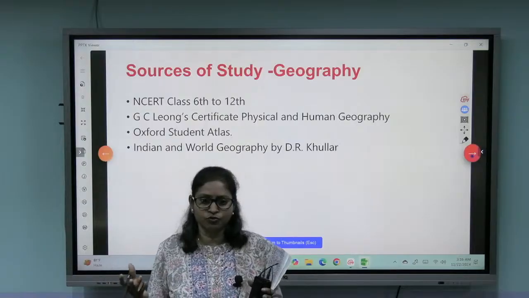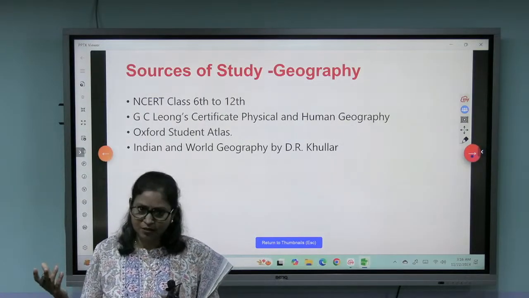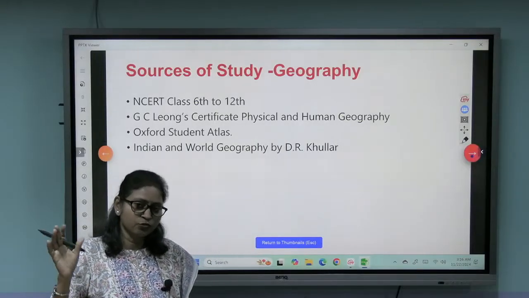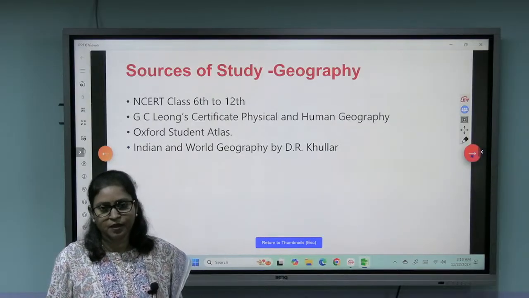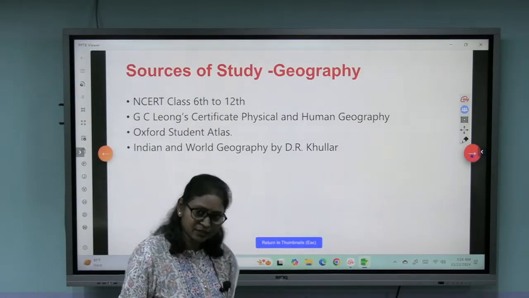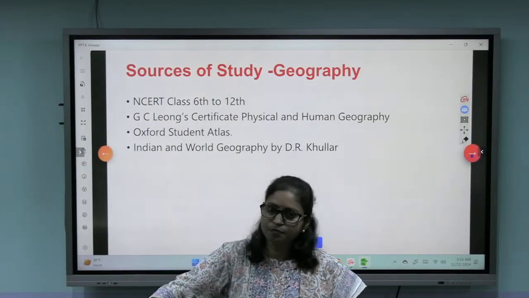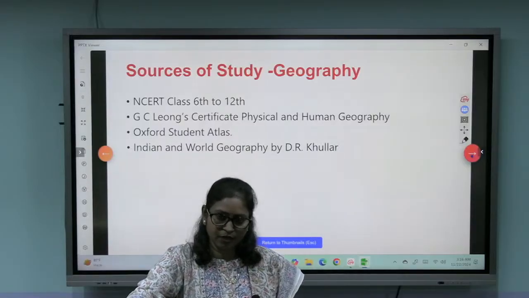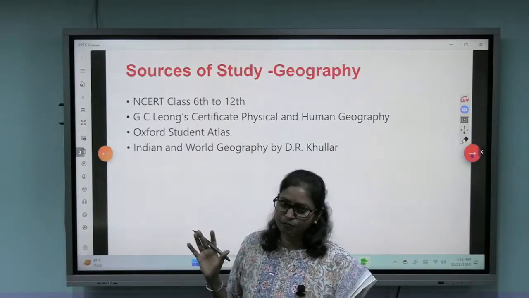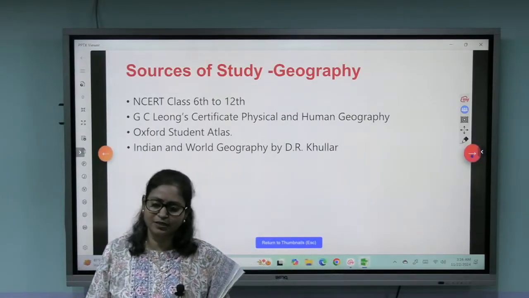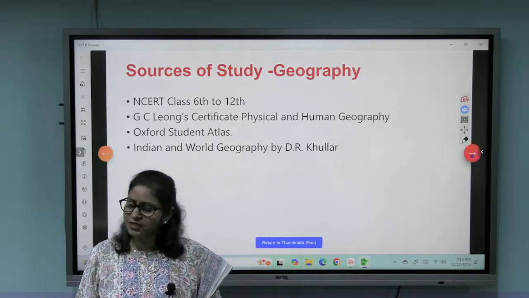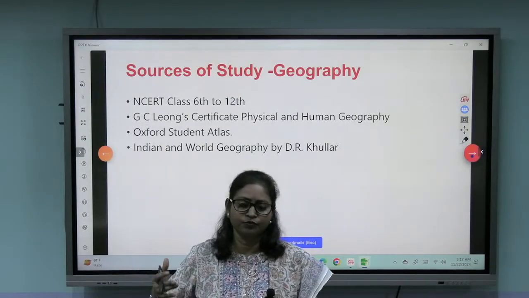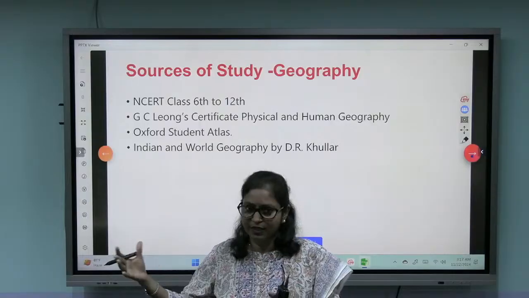Just because one or two questions randomly came from some unknown or not so popular source, and you start reading those books, that's not at all a wise decision. Go with those sources from where the maximum questions are asked. Most important is that concept-based questions should not be missed, and for that NCERT is a very important source. Particularly for geography, NCERT is extremely important. Most questions you can easily do if you have studied the NCERT well along with the atlas.